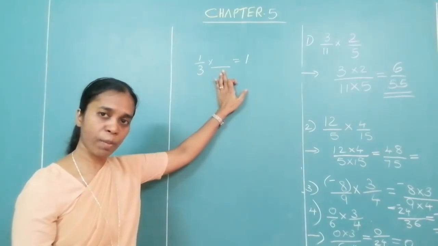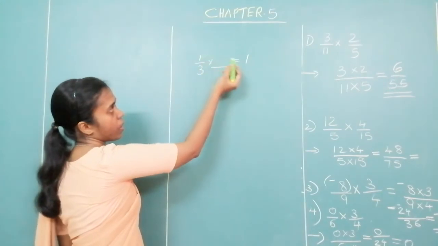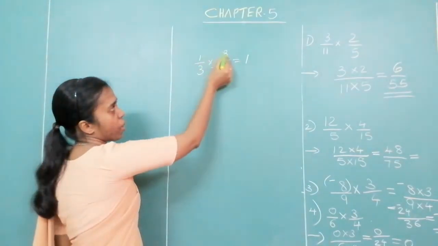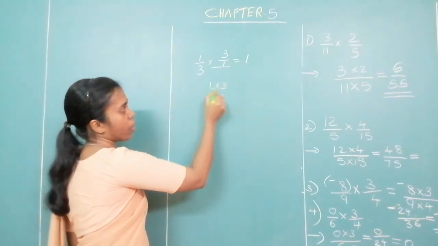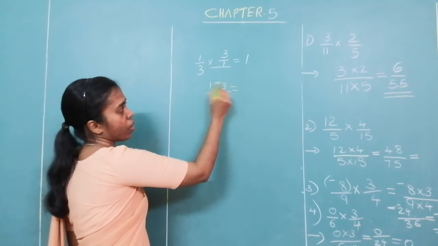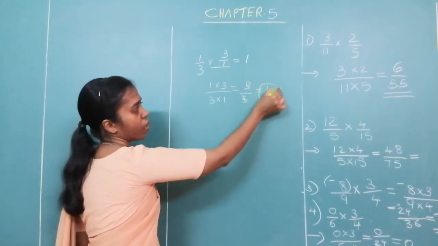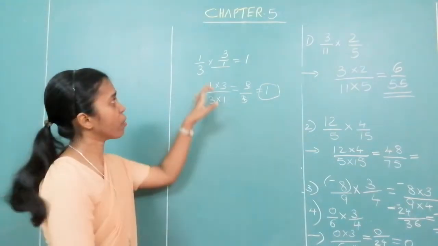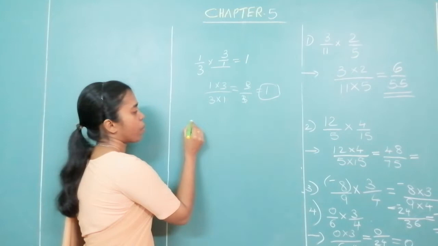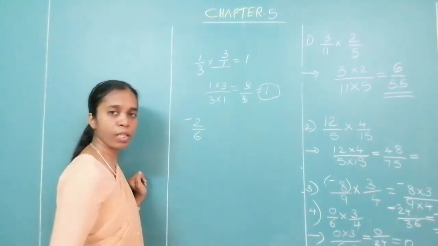Can you tell me which will that multiplicative inverse be? It's very easy to find. Just write the upside down or reciprocal of it. That is 3 upon 1. Multiply the numerators, 1 into 3, upon multiply the denominators, 3 into 1. 3 ones are 3, 3 ones are 3. What is the answer? 1. So what was the multiplicative inverse of 1 upon 3? 3 upon 1. Can you tell me what will be the multiplicative inverse of minus 2 upon 6?